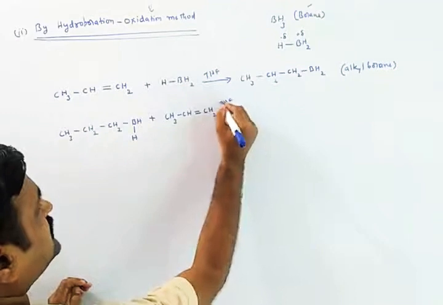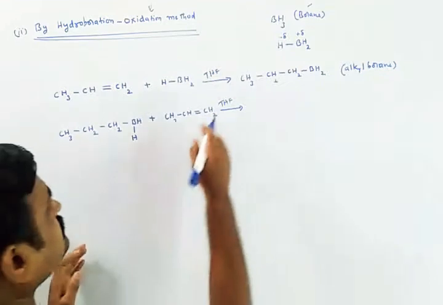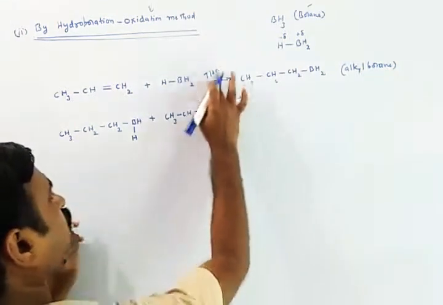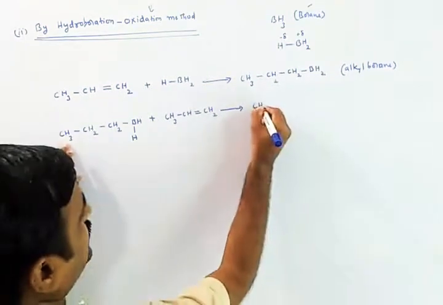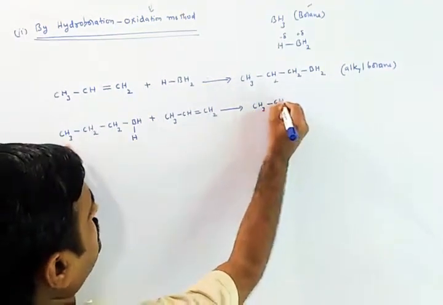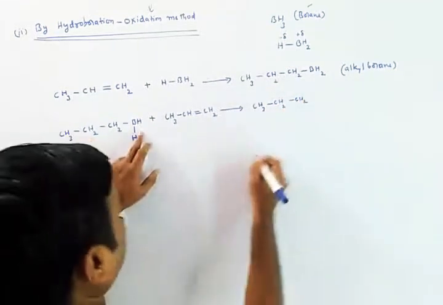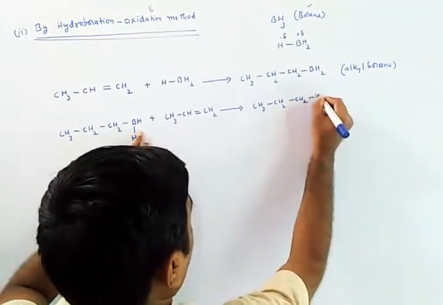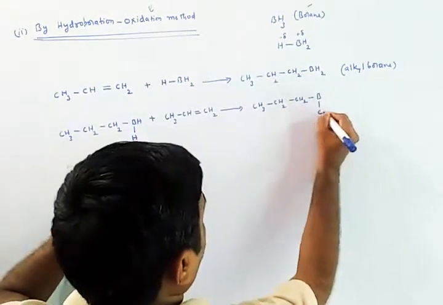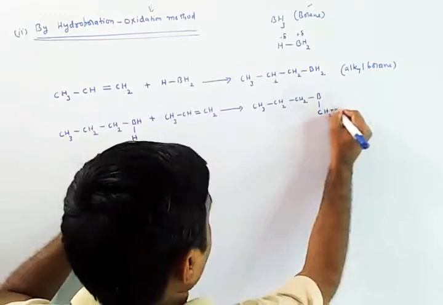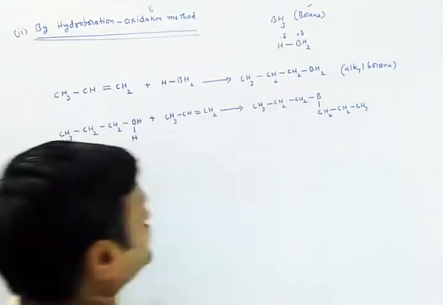Actually this will take place in the presence of tetrahydrofuran, THF. Even in the main reaction you can write it later on. So here this will be CH3CH2CH2, and now it will become boron, and to that boron I am writing CH2CH2CH3.